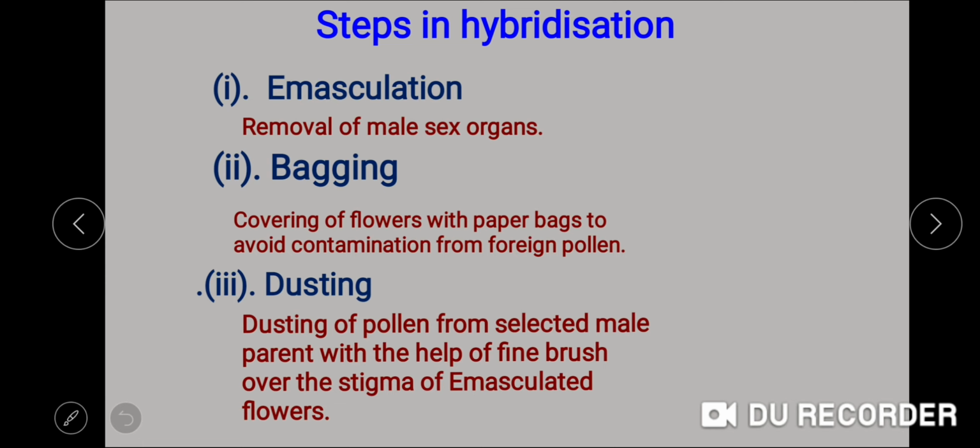In the flowers which were to function as the female parent, stamens were removed, while in the flowers which were to function as the male, the pistils or the carpels were removed. This process, that is the removal of the stamens from the flowers, is called emasculation.